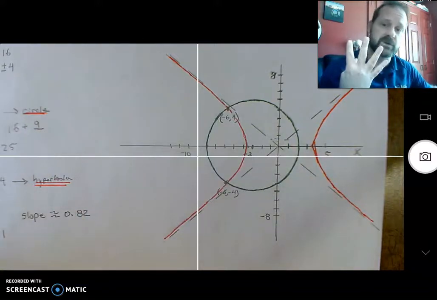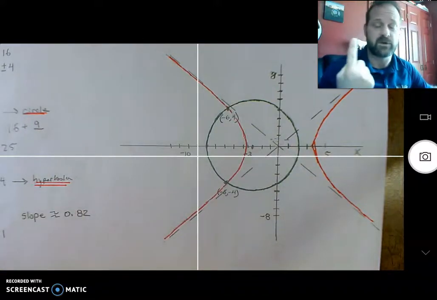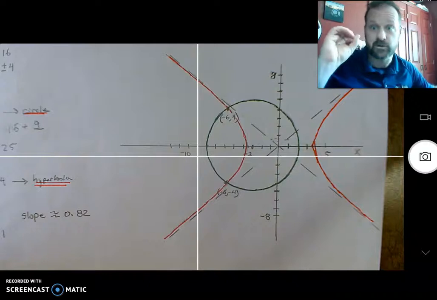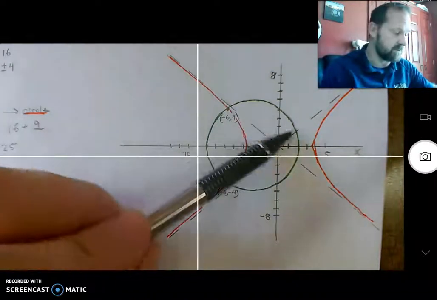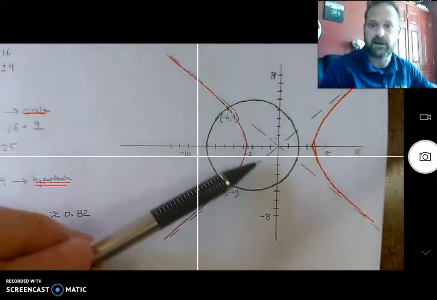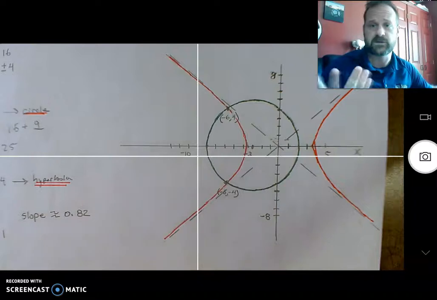So again, you could have 4 solutions. You could have, like with the previous one, you could have 1 solution. You could have no solutions. Okay, so if I had a circle in the middle here and they never intersected anything, so I have no solutions, 2 solutions, so maximum 4, minimum, no solutions.